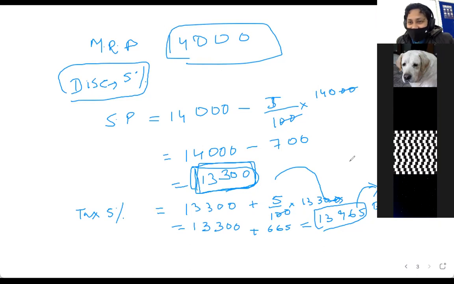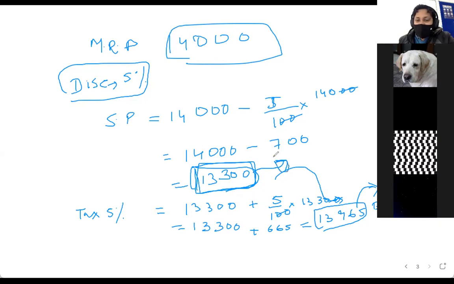But that's not true. There would be a tax on 14,000 as well. So that's not necessarily true, right? So there's a 5% tax on 14,000 as well. So here is, that is what happened.